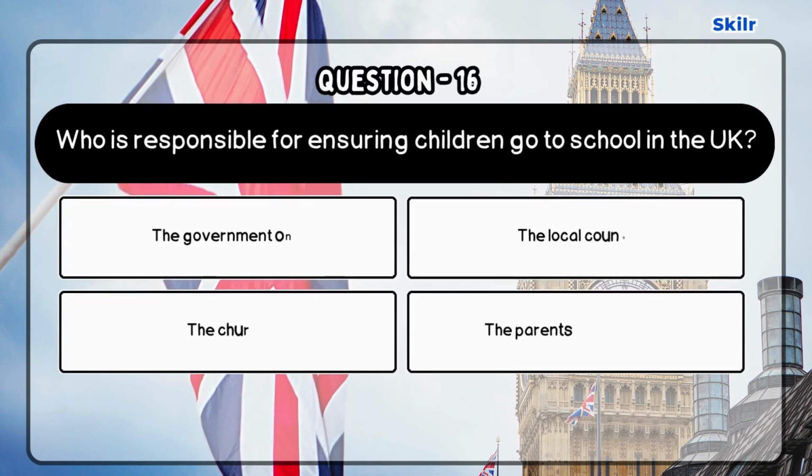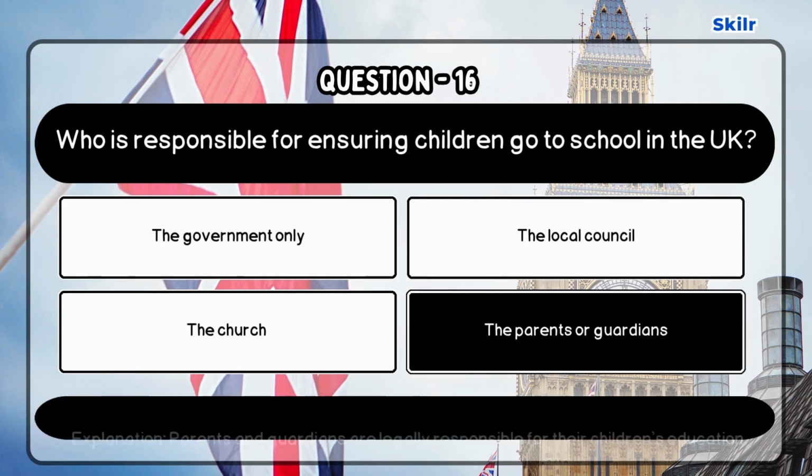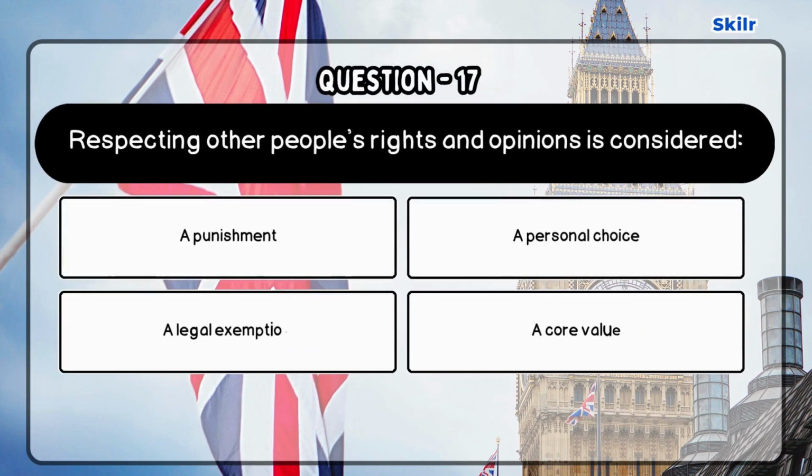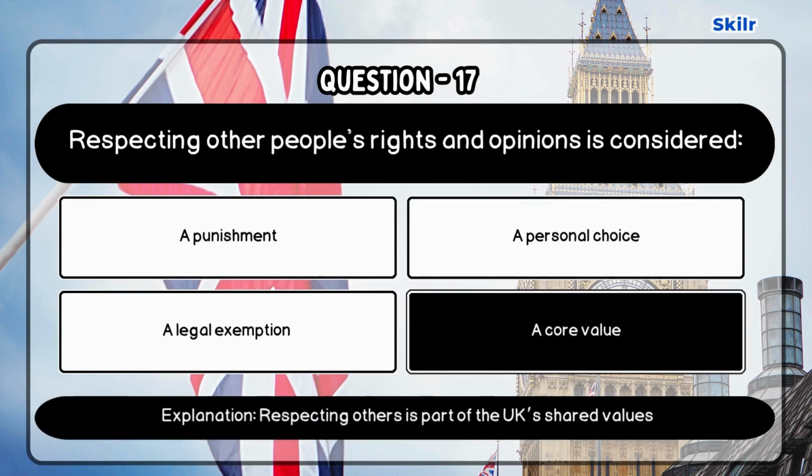Question 16. Who is responsible for ensuring children go to school in the UK? Correct answer is the parents or guardians. As parents and guardians are legally responsible for their children's education. Question 17. Respecting other people's rights and opinions is considered. Correct answer is a core value. As respecting others is part of the UK's shared values.